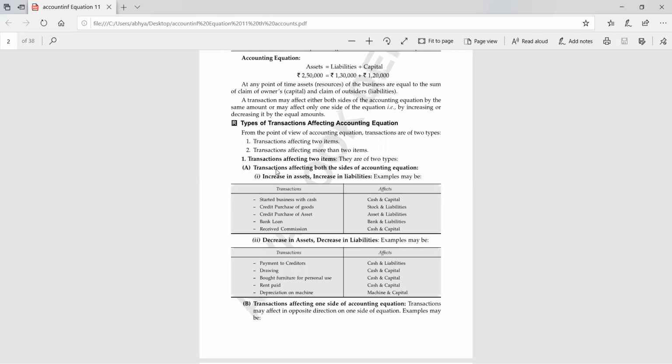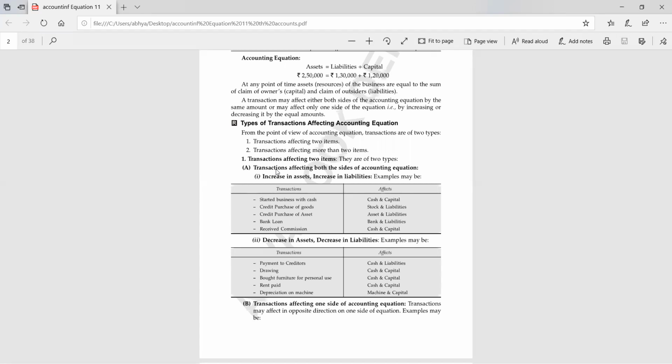So if there is any expense or any income, then definitely one account in all such types of transactions will be capital. But here you must know which accounts are income, which are expense, which are asset, which are liability. Otherwise, if you are not able to make a difference between liability and income, asset or expense, then it is going to be very difficult for you.